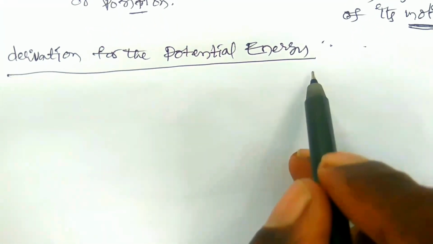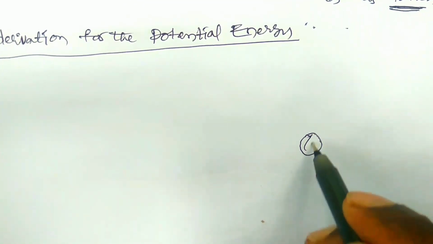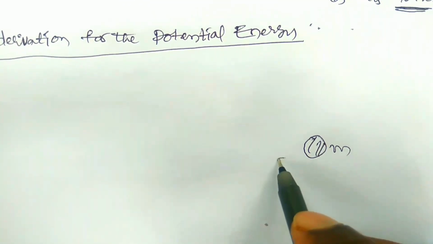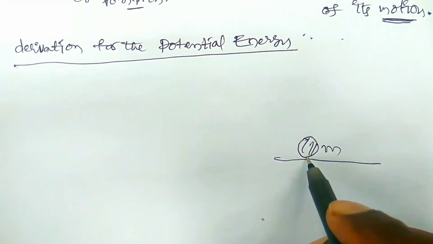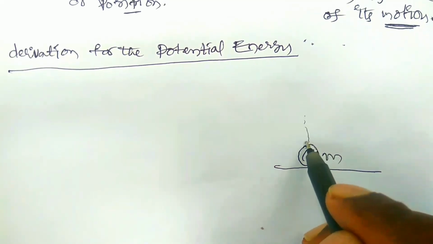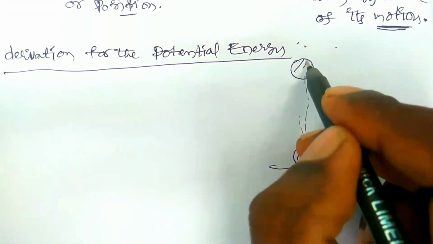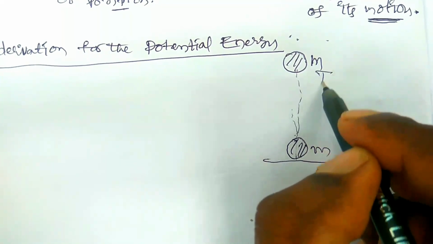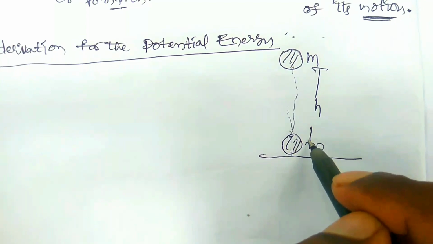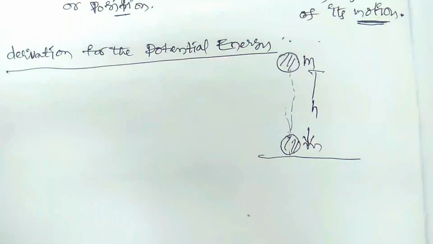Derivation for the potential energy of a body. Consider a body of mass m on the earth. The work done to lift the body in the upward direction up to height h should be stored in the form of potential energy.